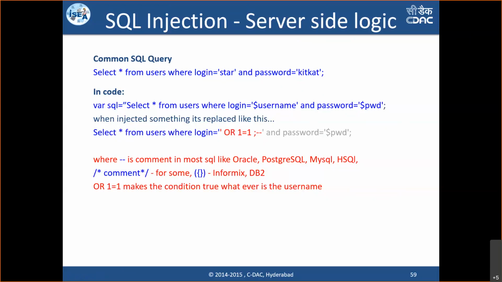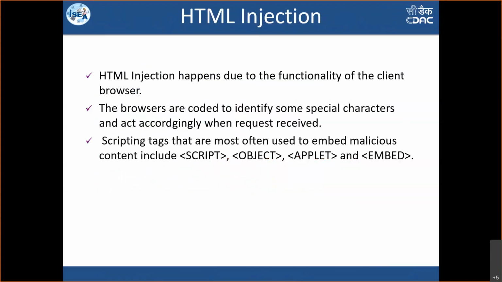With this logic, it is trying to show the entire user's output. The query is true, and so it has considered that this user exists, and it has given the user access. That is how SQL injection usually happens. So the trick of inserting the SQL query into the application and showing the content back to the users is the logic over here with SQL injections. Is that clear how SQL injection happens? So how do we mitigate this? Similarly, with HTML injection or any injection, the logic is the same.